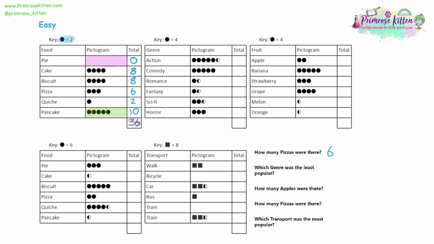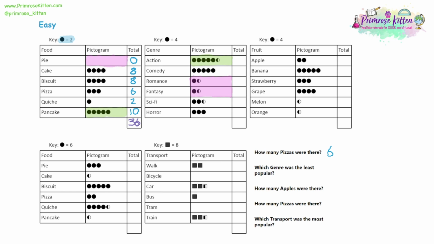Moving on to a second pictogram, the top middle, we have people's favourite genre of movie. So first, let's look at the most and least popular. So the most popular looks like action movies. Now, action movies, it has 5 full circles and it's got a half circle. It is possible to have usually half and quarter circles in questions like this. The least popular has a tie break. Both romance movies and fantasy movies have 1.5 circles each. So they've both got the same number of people enjoying both from this survey, but since a tie, they're both the least popular.